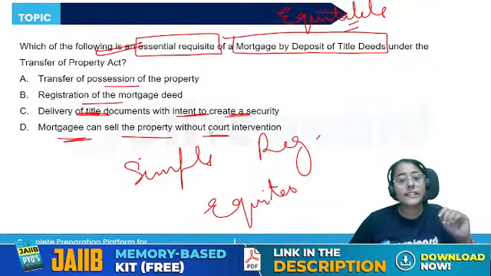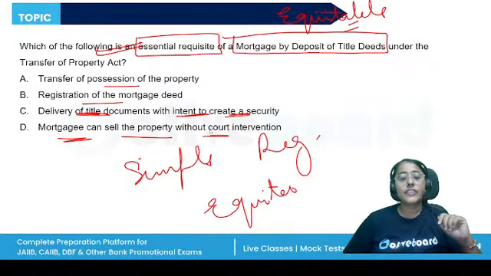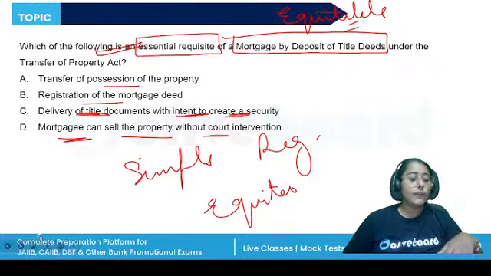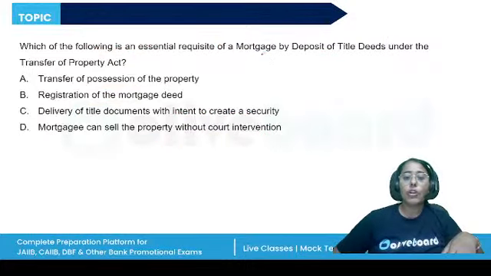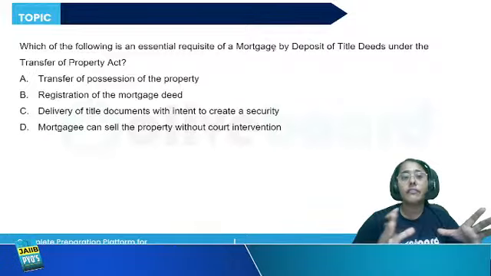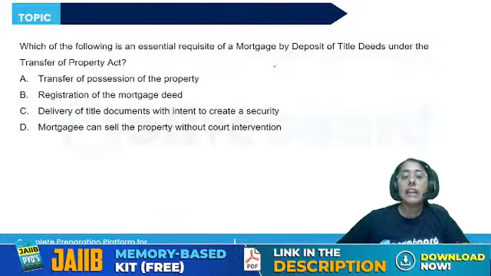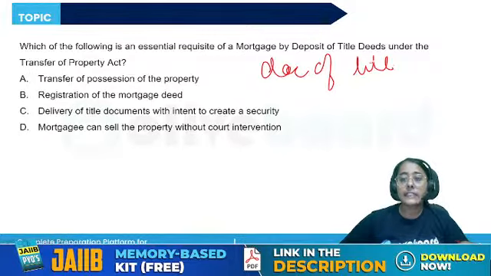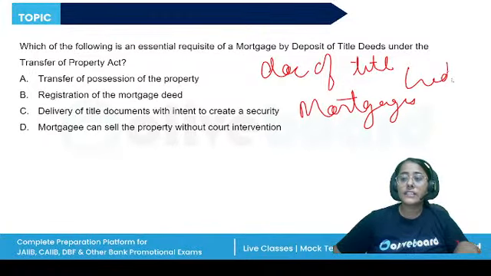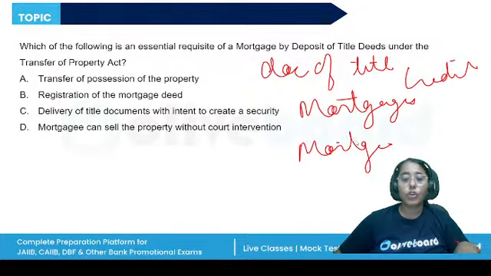So, what is an essential quality? Essential requisite. Basically, what happens in the equitable mortgage, rather than delivering possession of the property, we keep the documents of title, the title deed, with our mortgagee, right? In our case, mortgagee is the creditor or the bank, and mortgager is the borrower.